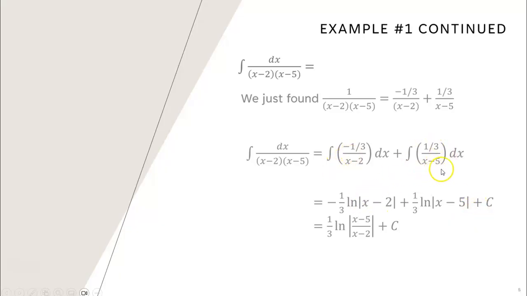Okay, so we decomposed this in a way that makes the antiderivatives easier to find. Now I can also combine this by taking out a 1/3 from everything. And then remember, if you've got a negative in front of a natural log, that means it can be put in the denominator. It's a negative power. And then we can combine the two of them because we are really subtracting the two logs. This combines into 1/3 natural log of the absolute value of (x minus 5) over (x minus 2) plus c.